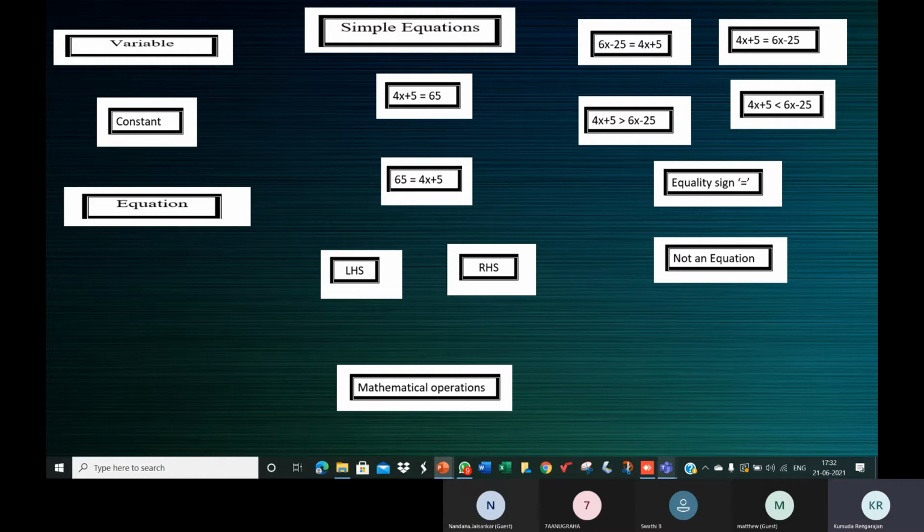What is x plus x plus x plus x? Ma'am, 4x. How do we understand that? It's 1x plus 1x plus 1x plus 1x. Yeah, you're right, Swati. 4x.